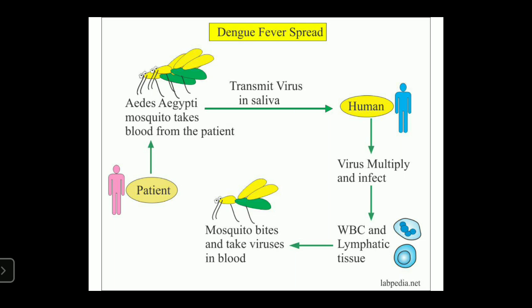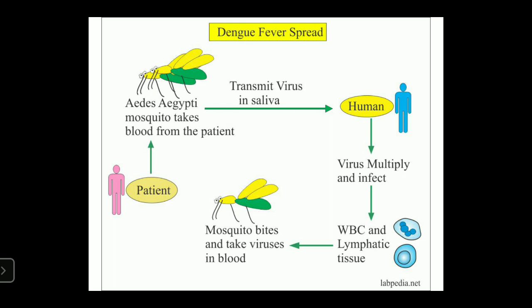The multiplied viruses are transferred to the salivary glands of the mosquitoes. Once the infected mosquito sucks blood from a healthy person, the virus in the salivary glands is transferred into that person.